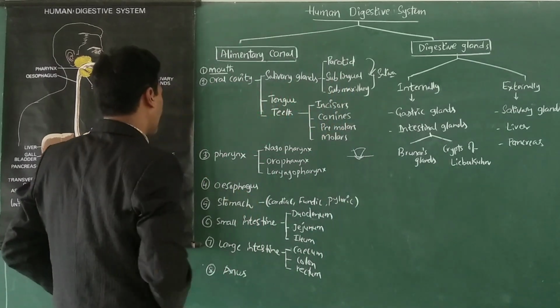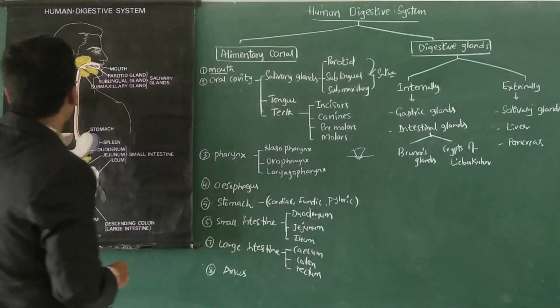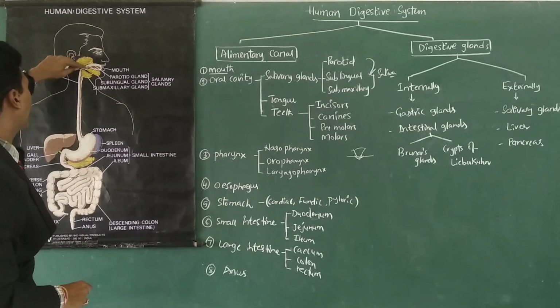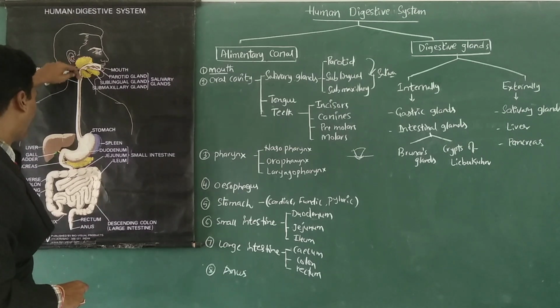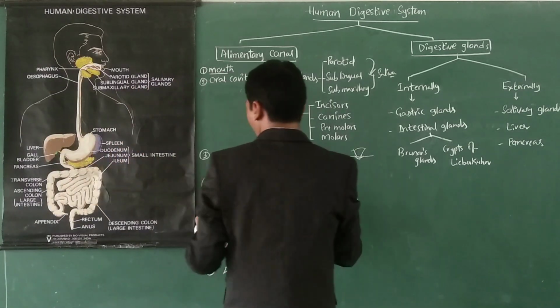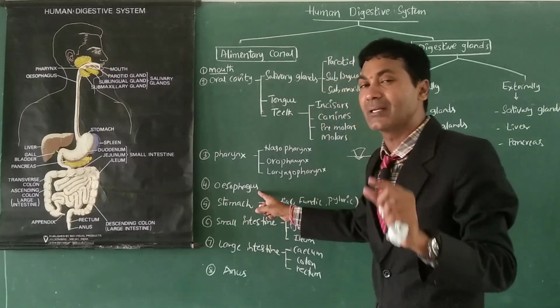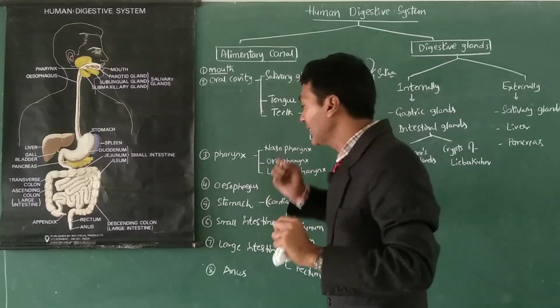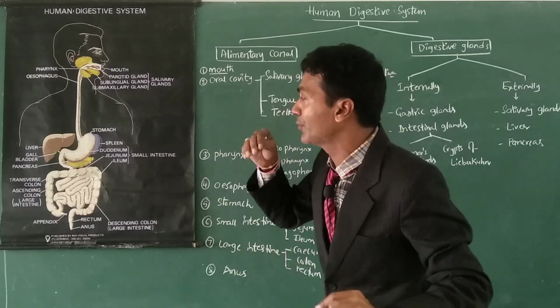Then esophagus. Esophagus is a food pipe which allows the chewed food, masticated food, from the oral cavity and pumps it into the stomach. As esophagus lacks digestive glands, no digestion occurs in the esophagus. Its only role is pumping the chewed food into the stomach.